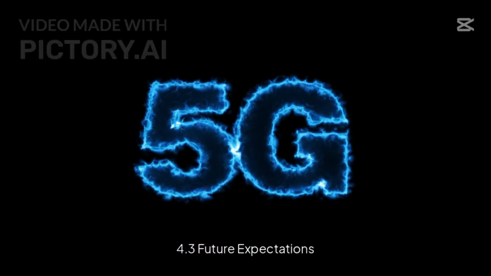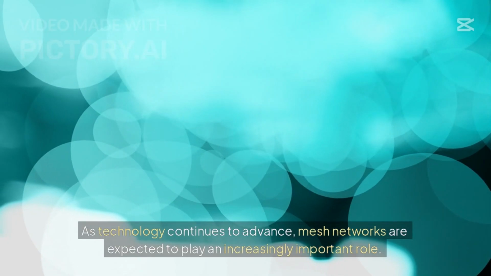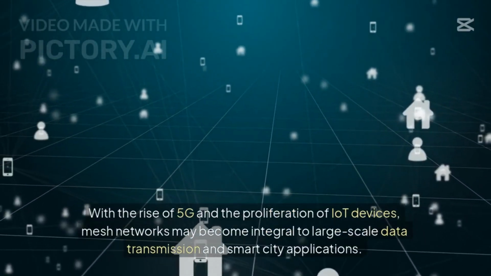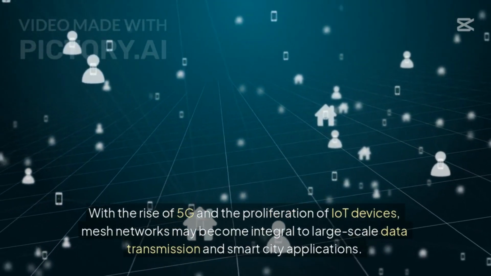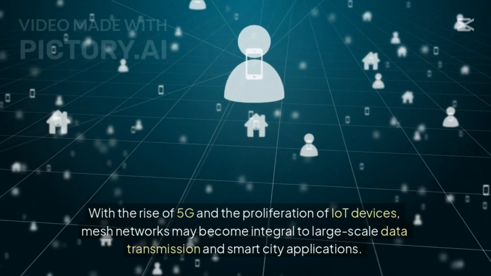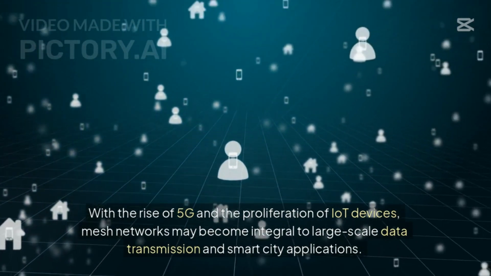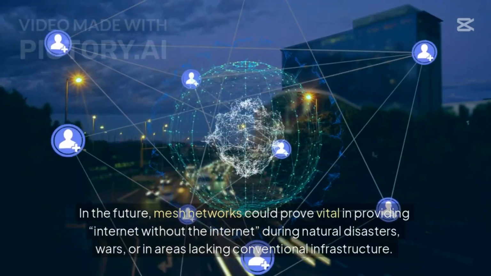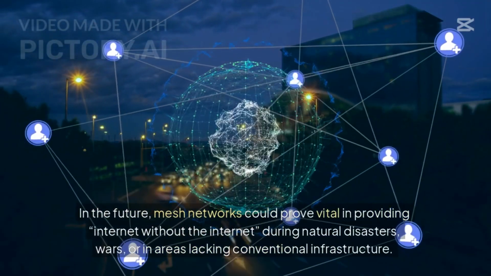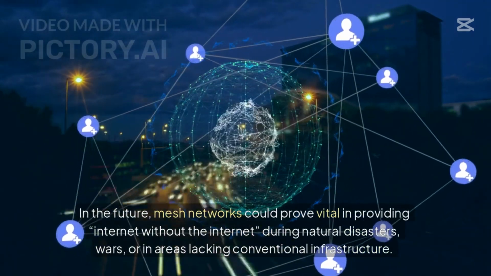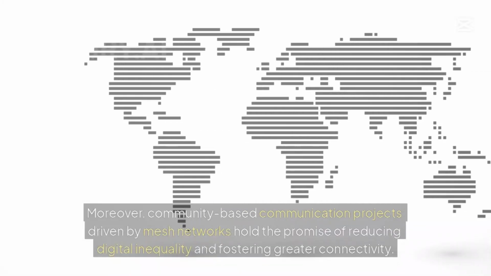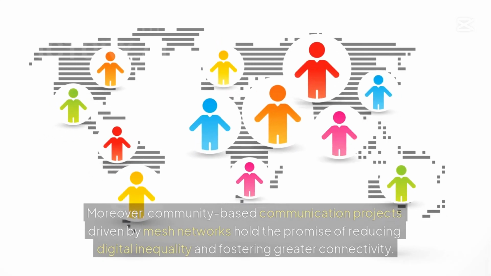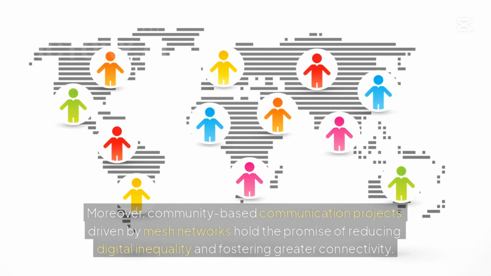4.3 Future expectations. As technology continues to advance, mesh networks are expected to play an increasingly important role. With the rise of 5G and the proliferation of IoT devices, mesh networks may become integral to large-scale data transmission and smart city applications. In the future, mesh networks could prove vital in providing internet without the internet during natural disasters, wars, or in areas lacking conventional infrastructure. Moreover, community-based communication projects driven by mesh networks hold the promise of reducing digital inequality and fostering greater connectivity.